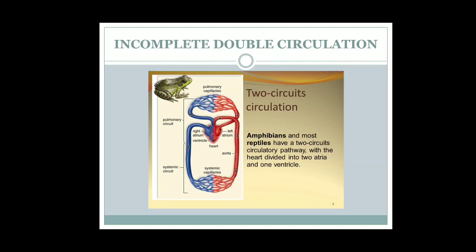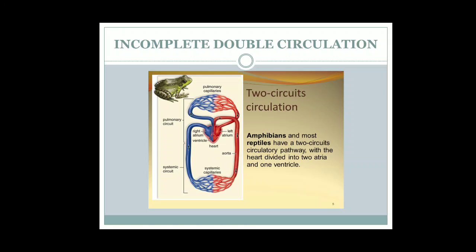When the blood passes to the lungs, it is known as pulmonary circulation, and when blood passes from the heart to body parts, it is known as systemic circulation. So it is like us only, but the difference is the ventricle will contain a mixture of oxygenated and deoxygenated blood, because they have only one ventricle.